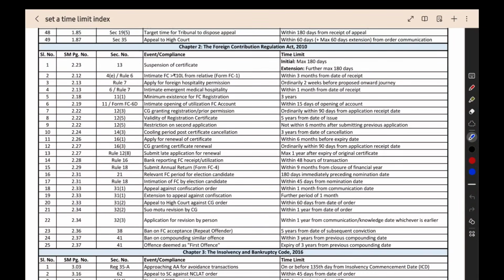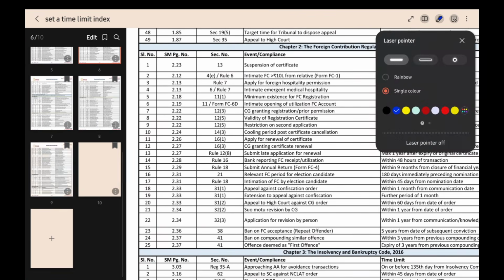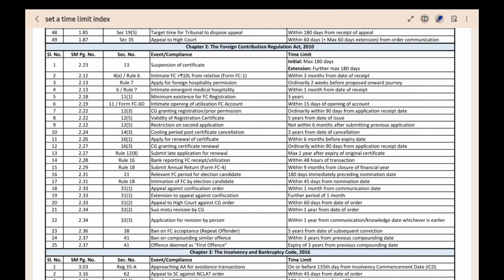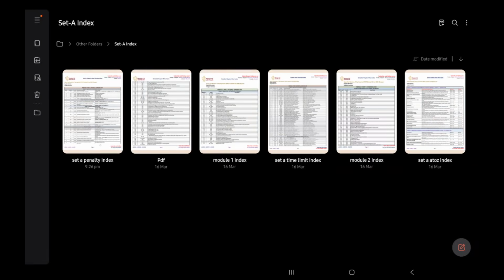And when you are using this for the IBS exam also, when you get a question directly from the time limit, you can take this particular PDF. It has just a total of 10 pages only. When you get a question from time limit, you can directly take this and find out the answer. So it will be helpful for you also. Now this is the time limit index.